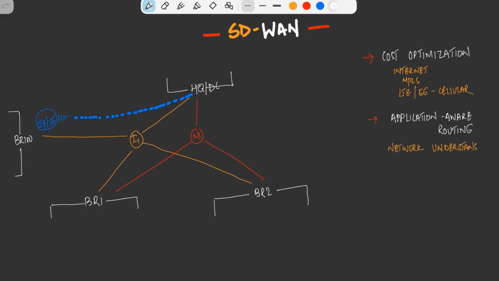Also, when we talk about SD-WAN, SD-WAN in general is SaaS-aware, application-aware routing. It understands whether it's voice-based, video-based, ERP-based or SaaS-based applications, and then we route that using application awareness.